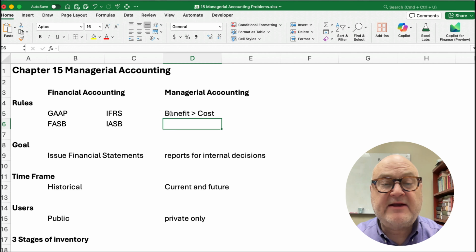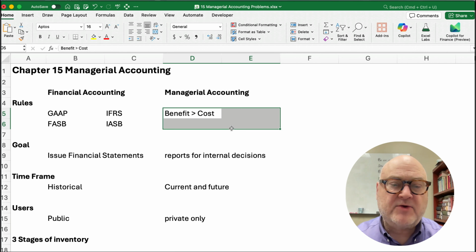Well, managerial accounting is much more internal, so therefore it is a cost-benefit analysis. So in managerial accounting, we only report something or prepare a report if the benefit is greater than the cost. So it's for internal use.